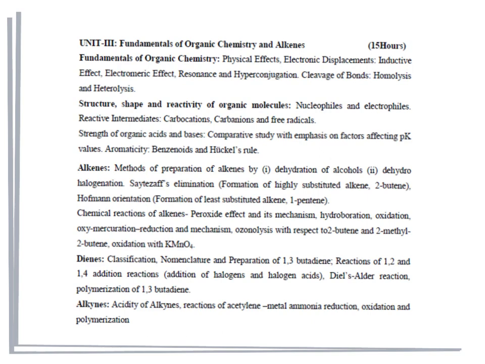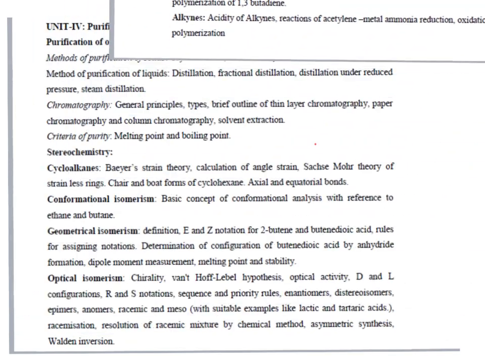Followed by that, we will discuss the different types of bond cleavages in organic chemistry, and focus on different intermediates, their structure, shapes and reactivity, and aromaticity. We will discuss alkanes, alkenes and dienes, some of the main preparation methods, and some of the important chemical reactions in unit 3.